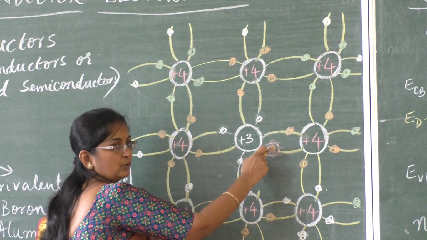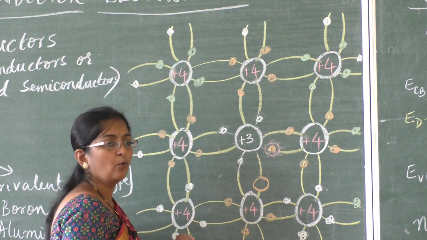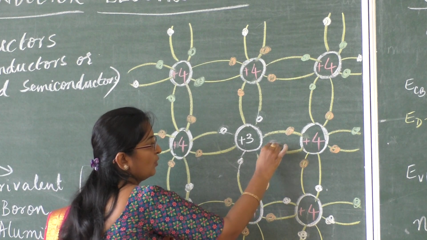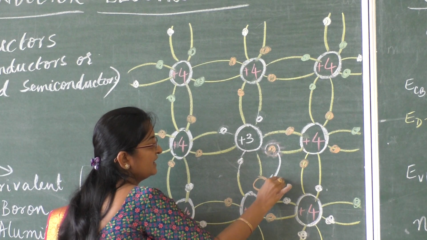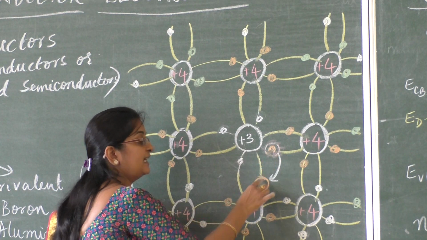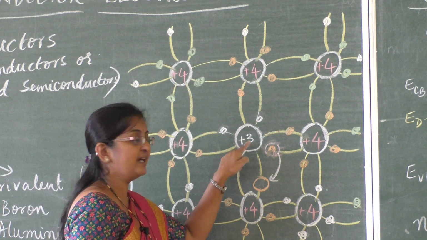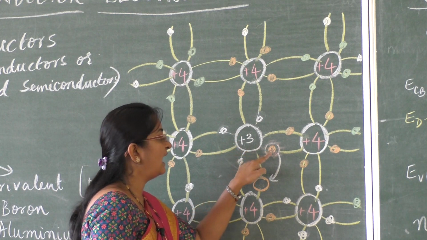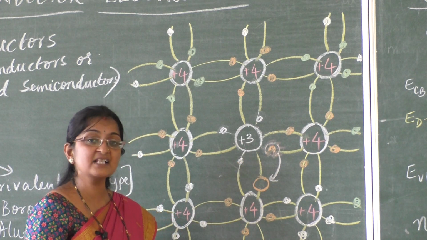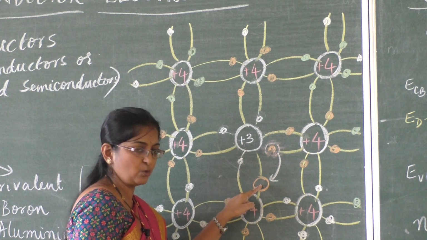This electron already took its place here, and here again a hole is created. Now what can we say? The original hole was here, and it has been shifted to this position. The position of the hole moved from site 1 to site 2. Every dopant atom will produce a hole, and that hole has the capacity to accept an electron.